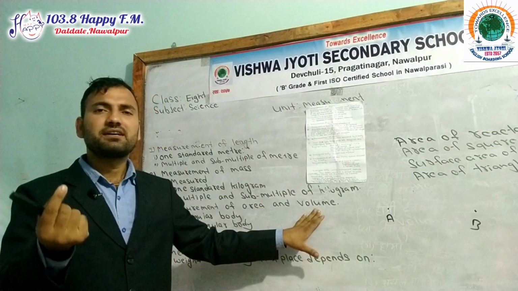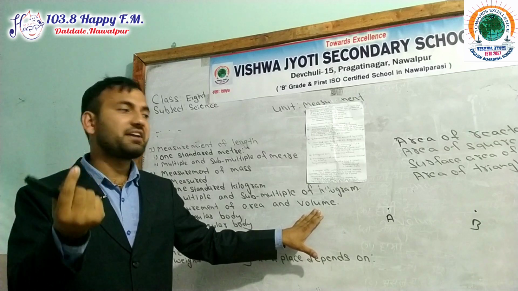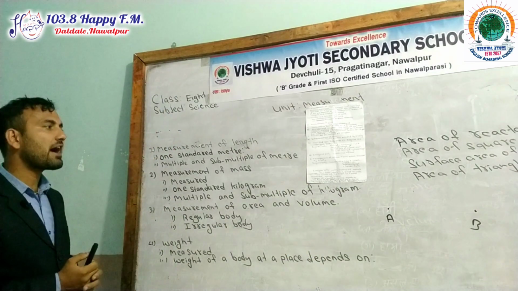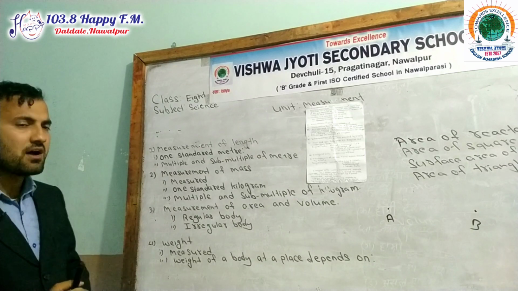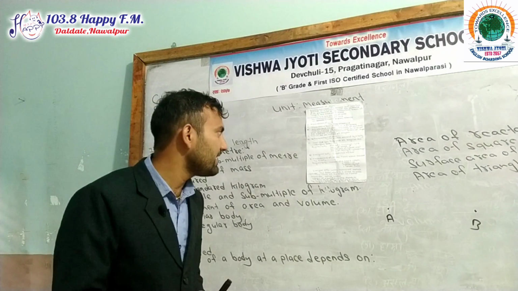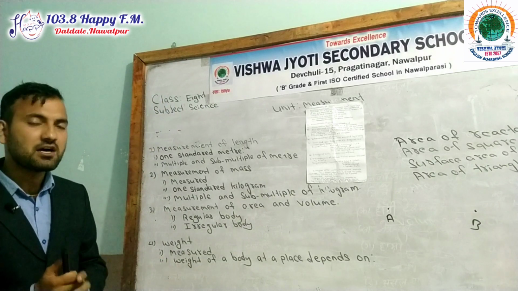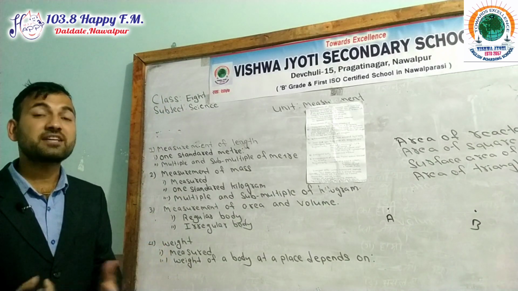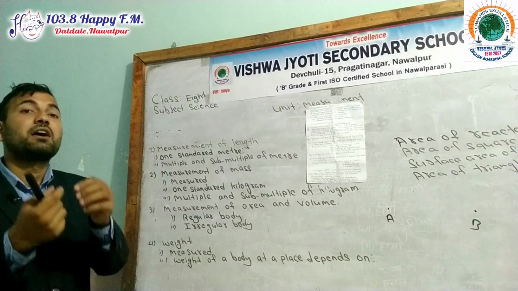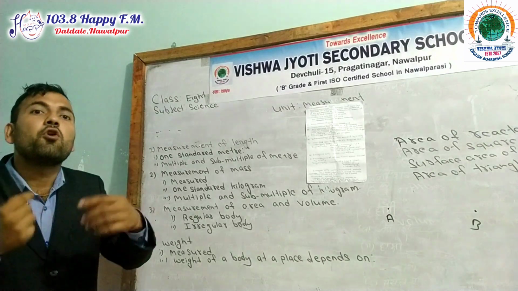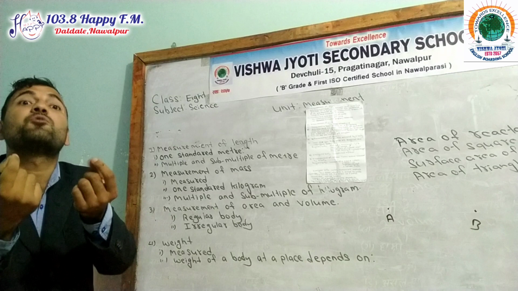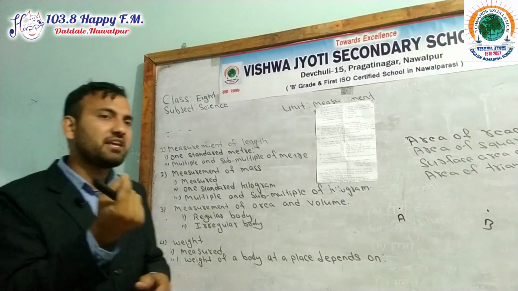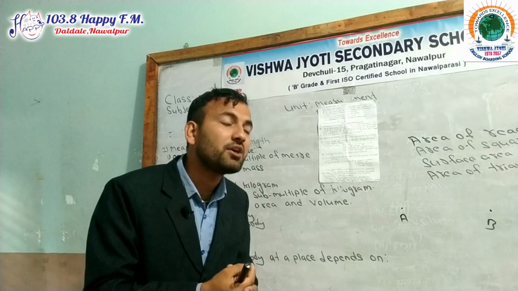Volume. Volume is a derived quantity. What is volume? Total space occupied by a body is known as volume. Its SI unit is cubic meter. Cubic meter is a derived unit. Volume is an example of a derived quantity, and cubic meter is an example of a derived unit.